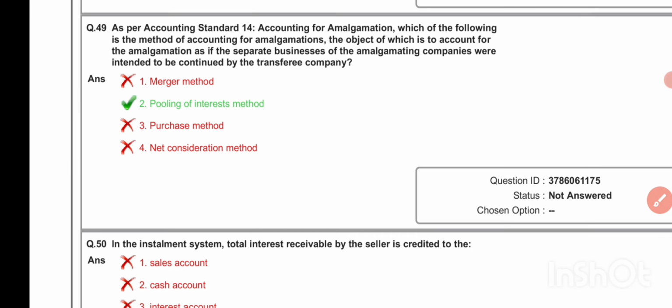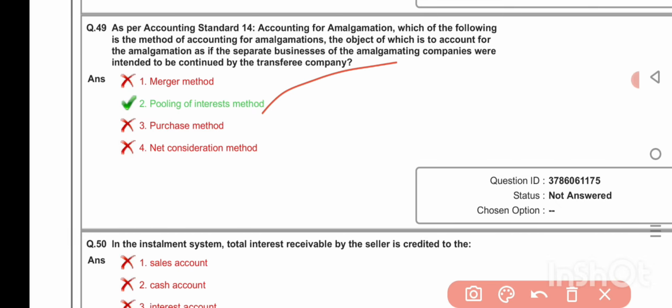As per Accounting Standard 14, accounting of amalgamation, which of the following is the method of accounting for amalgamations, the object of which is to account for the amalgamation as if the separate business of the amalgamating companies were intended to be continued by the transferee company? Pooling of interest method.